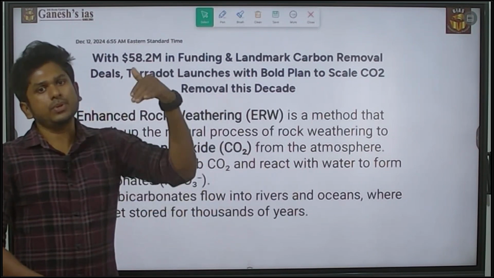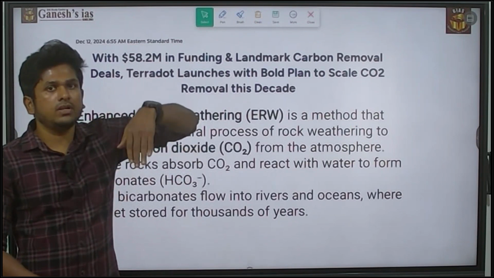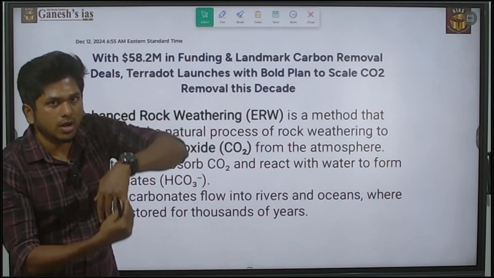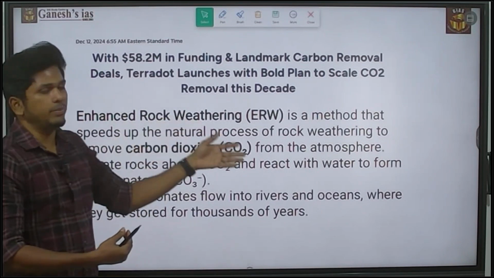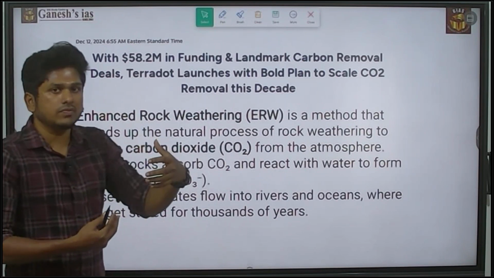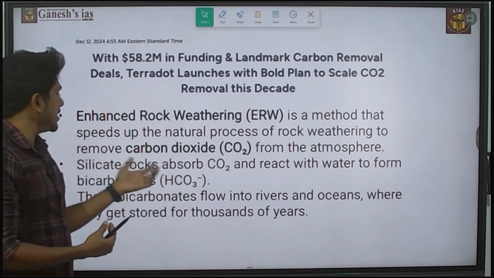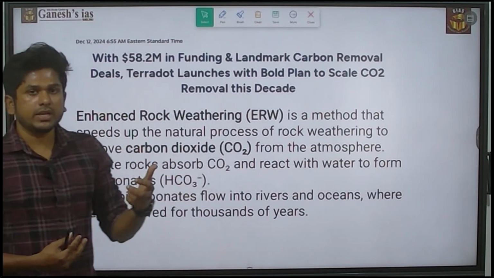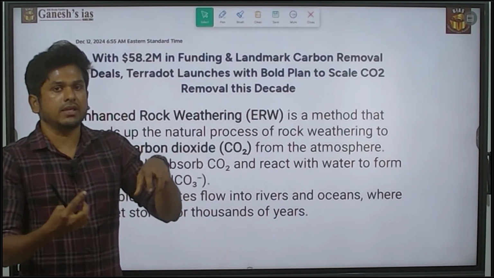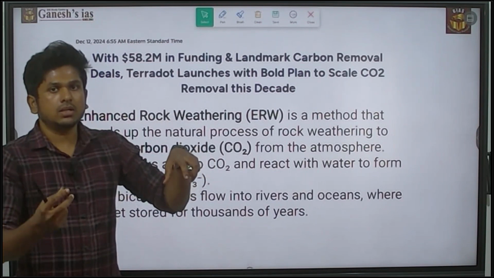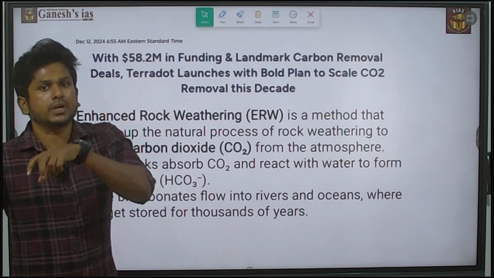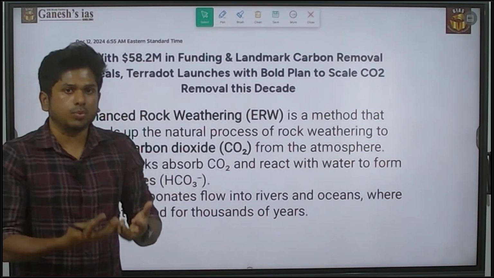Okay, at the time of rainfall, the rain is going to take the carbon dioxide in the atmosphere and drop it onto this crushed rock material, the enhanced rock weathering material. This material is actually a silicate material. The silicate is going to undergo a chemical reaction: silicate plus water plus carbon dioxide gives you bicarbonate, which is a stable compound.